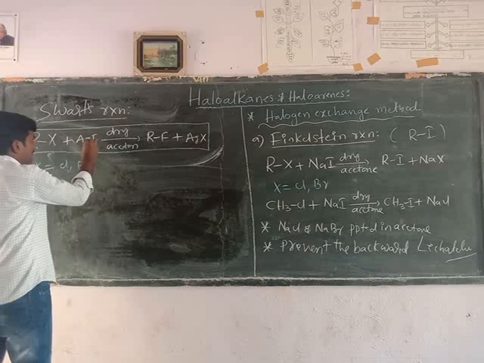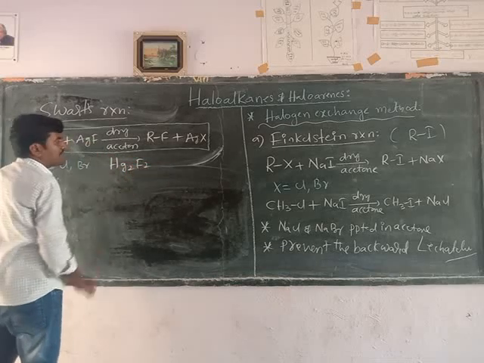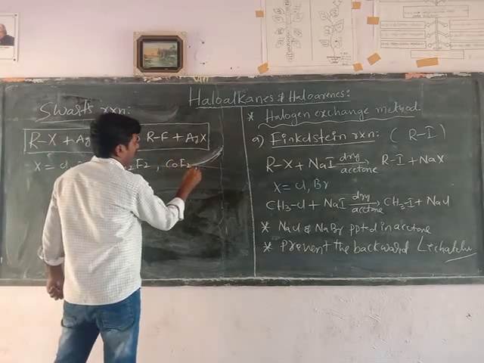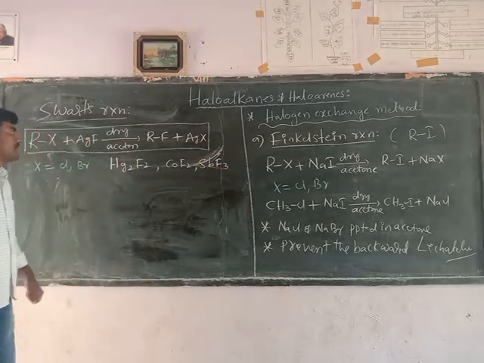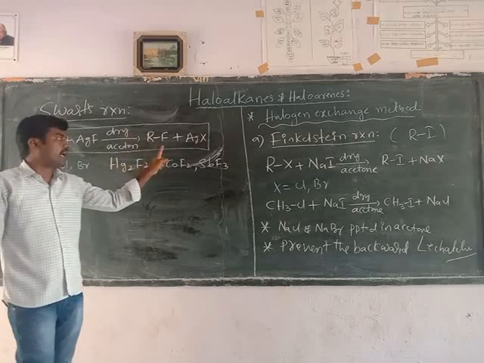Instead of silver fluoride, we can take mercurous fluoride Hg2F2, cobalt fluoride or antimony trifluoride as a reagent. Any one of these can be used to convert alkyl chloride or alkyl bromide into alkyl fluoride.